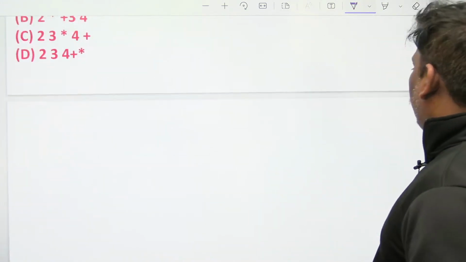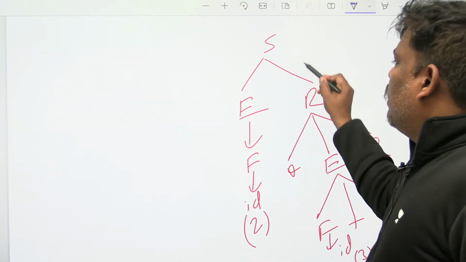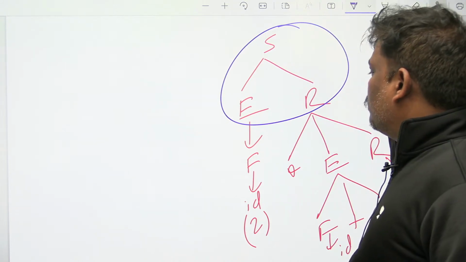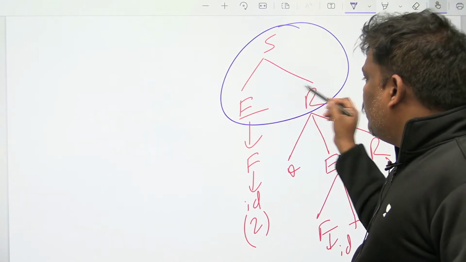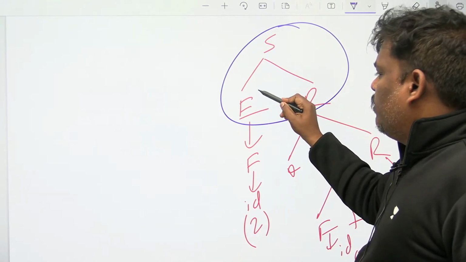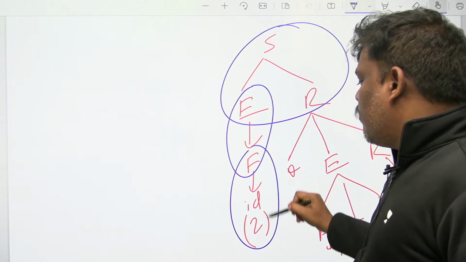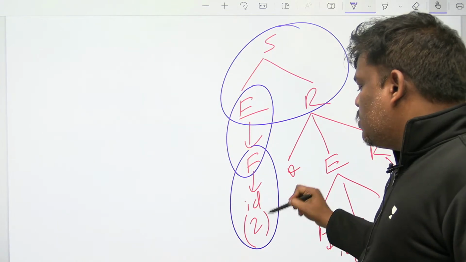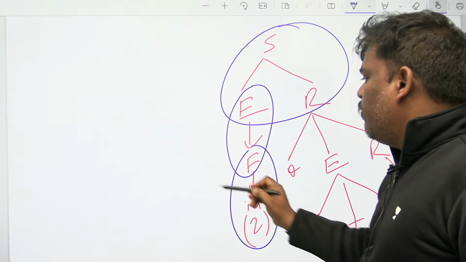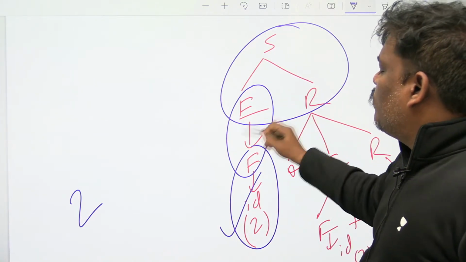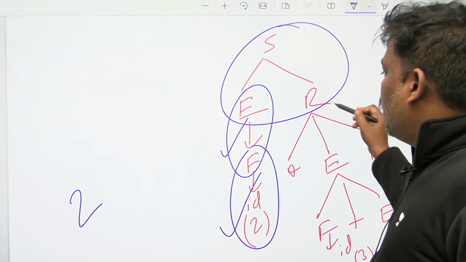Let's check here. S goes to ER. This is not over, but at the end also no semantic action. It's okay. And S goes to ER, to complete it one E required. E goes to F. F goes to ID. What is the semantic action? F goes to ID. After this production is over, semantic action 2 will be printed. First 2 printed. Then E goes to F, no semantic action. S goes to ER, E completed.